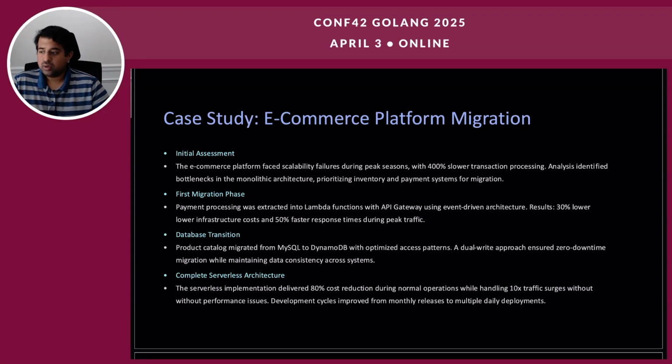During the initial assessment, the platform experienced significant performance degradation during peak seasons, with transaction processing slowing down by 400%. While performing an analysis, the bottlenecks were identified in the monolithic architecture, leading to prioritization of inventory and payment systems for migration. One of the key insights from the initial assessment phase is the importance of going through a thorough analysis and prioritization before embarking on a migration.